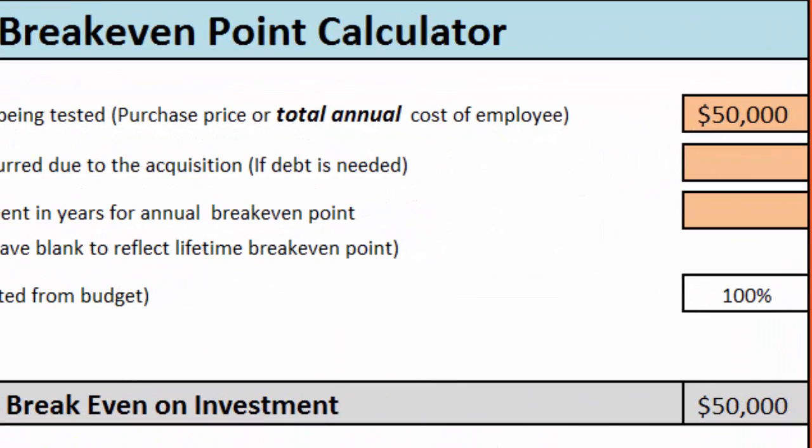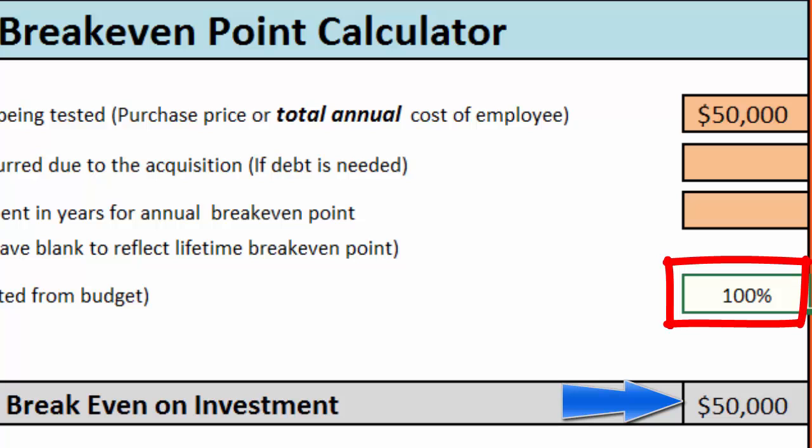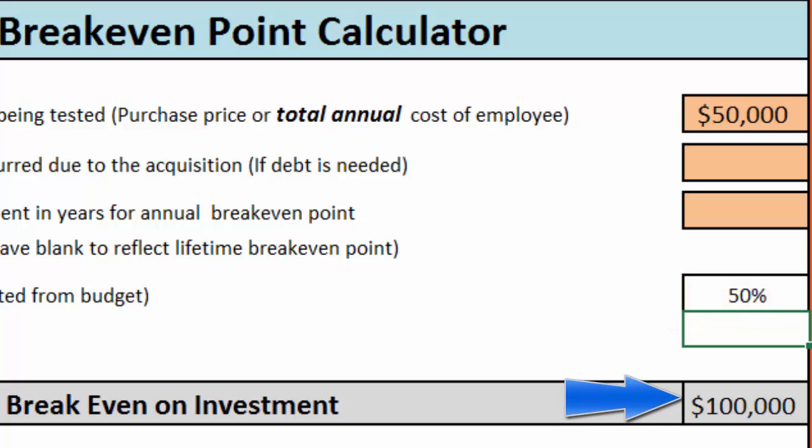That would only be true if your gross profit was 100%, which means you had no production costs in materials or labor. But as soon as you enter in these other costs and your gross margin starts going down, your break-even point starts going up. Let's say that the gross profit in your company is 50%. We can now see that your break-even point on a salesperson making $50,000 is $100,000.